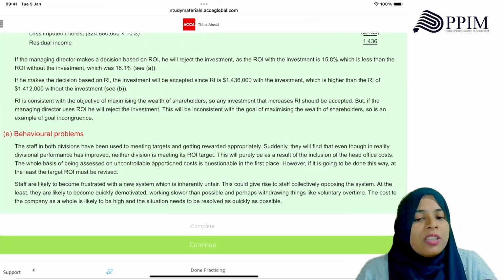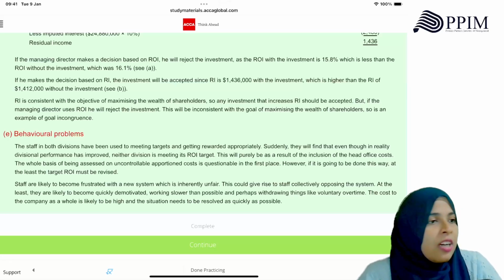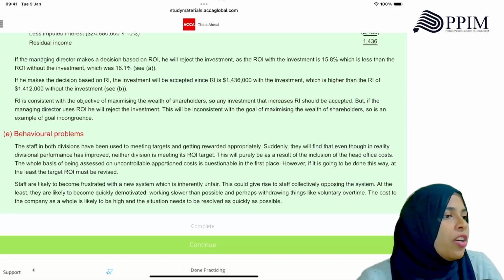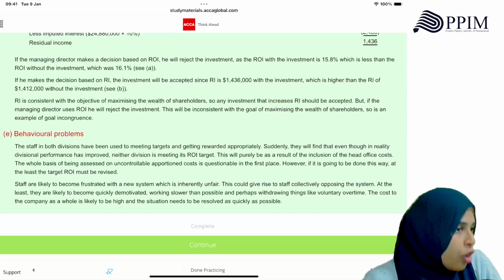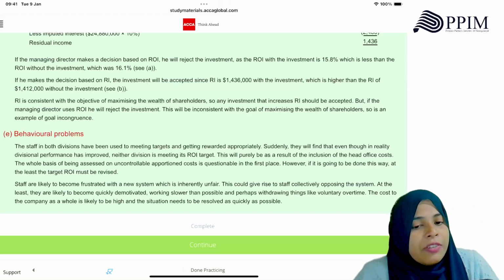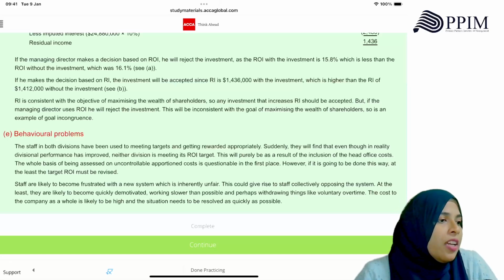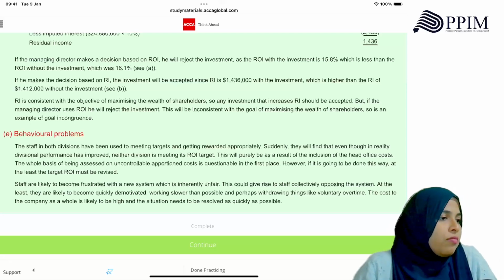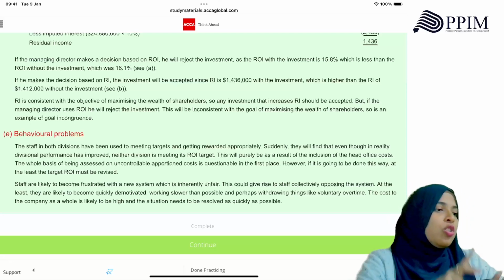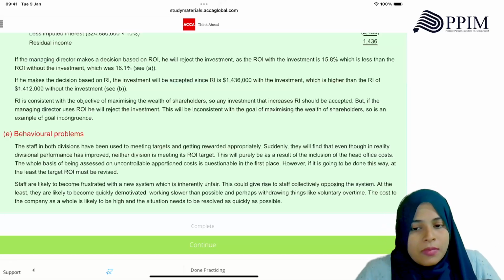The staff in both divisions have been used to meeting targets and getting rewarded appropriately. Earlier they were appropriately rewarded. Why? Because they use controllable profit. Suddenly they will find that even though in reality divisional performance has improved, neither division is meeting its ROI target. Why? Because now head office cost is also under your control, or just pushed onto you. It's not under your control, but it's pushed onto you. You are made answerable to that also. This will purely be as a result of the inclusion of the head office cost.